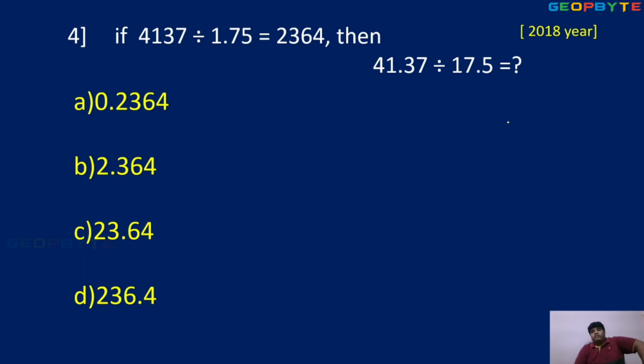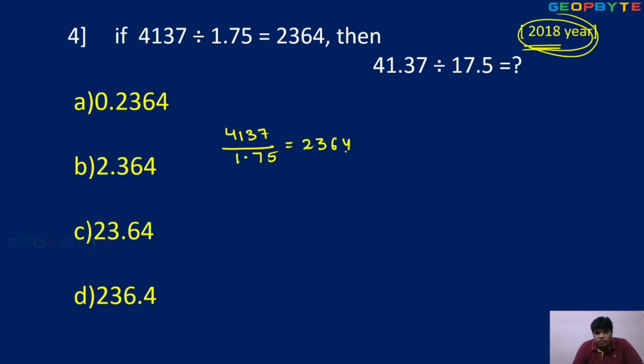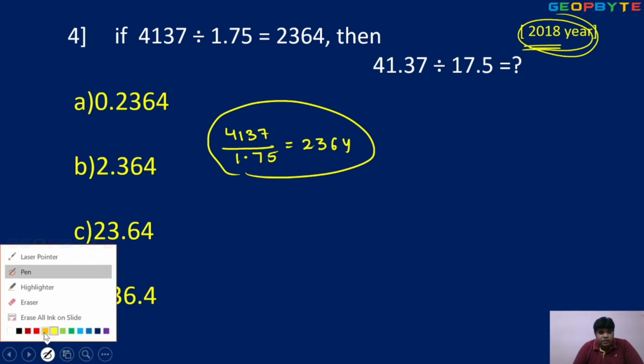This one is also a very important concept, children. Very important concept. This was given in 2018 and 2020 also. Same methodology. Okay, concentrate, all of you. Children, concentrate. 4137 upon 1.75, the result is equal to 2364. You can remember that.